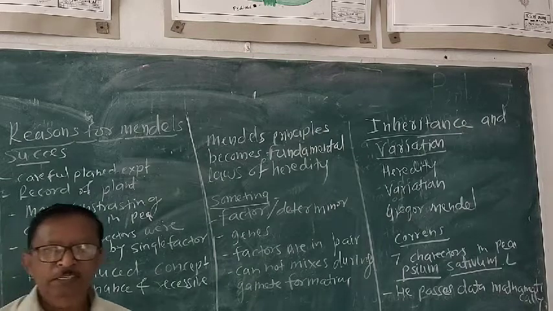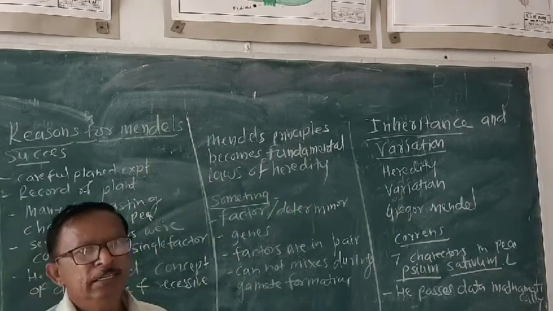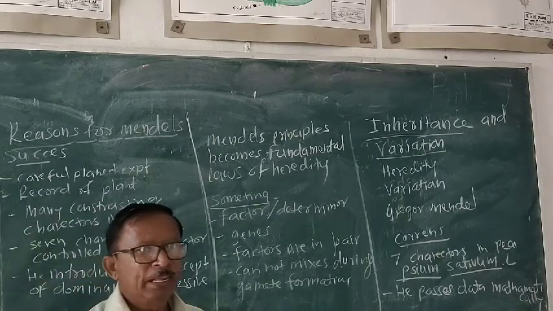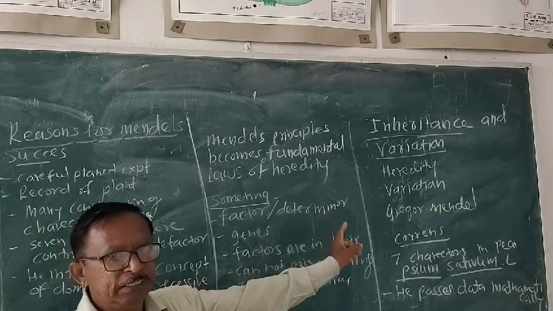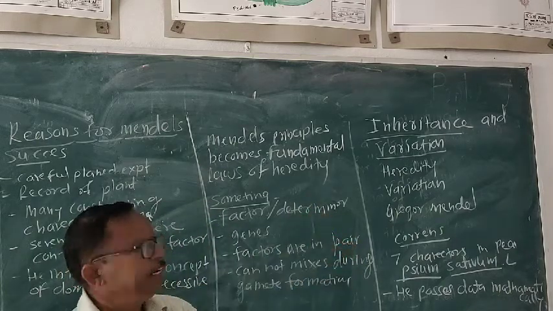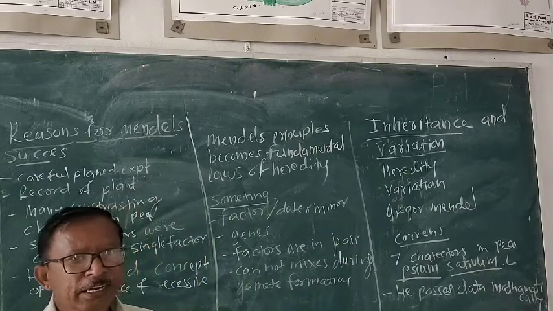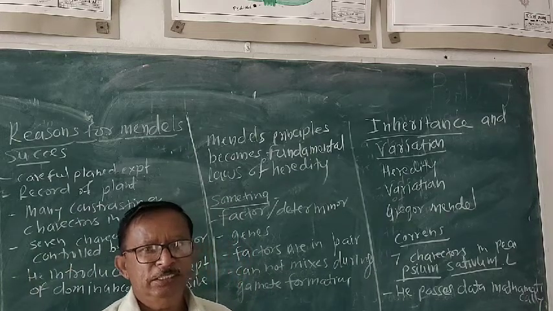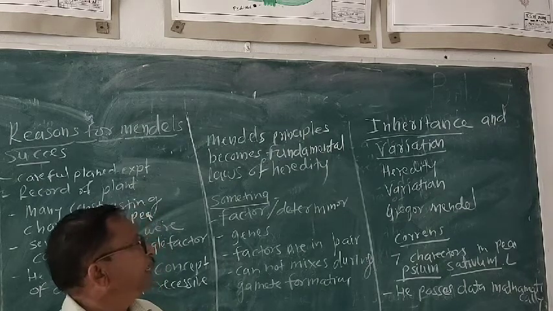Good morning, students. Now we can study here again the inheritance and the variation. That is our chapter number 3. And we have to study here different definitions. Heredity, variations. All these terms are in one chapter that is called genetics. Genetics is a branch which is related with the study of heredity and the variation.